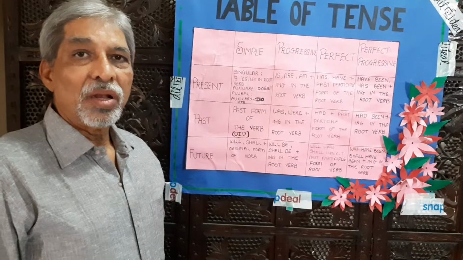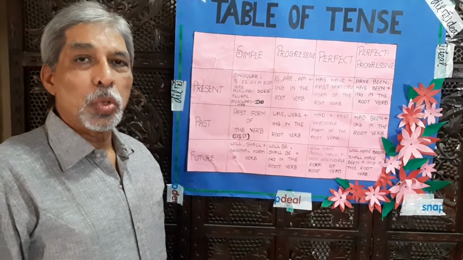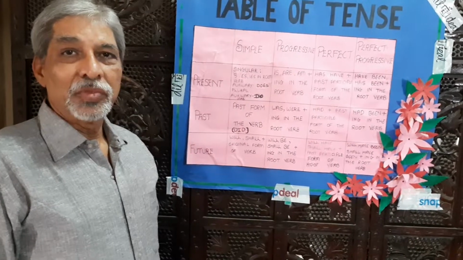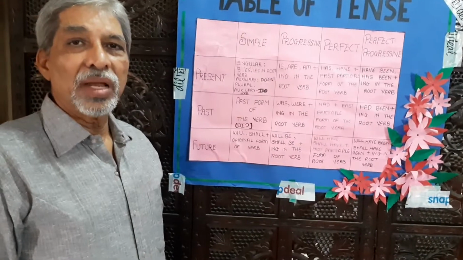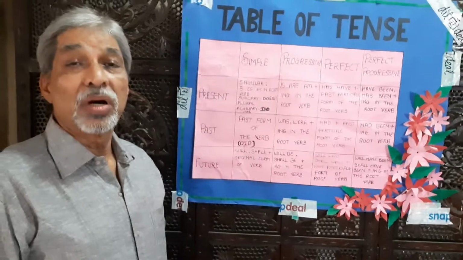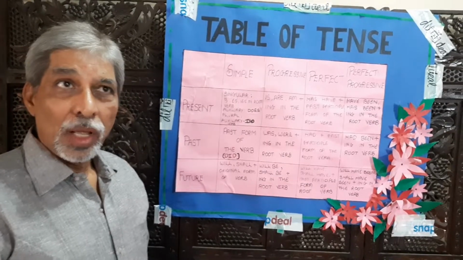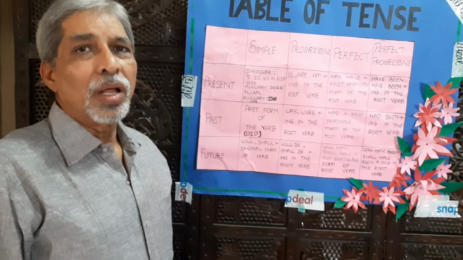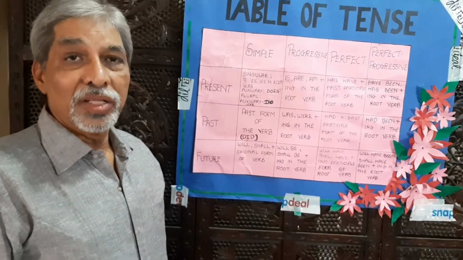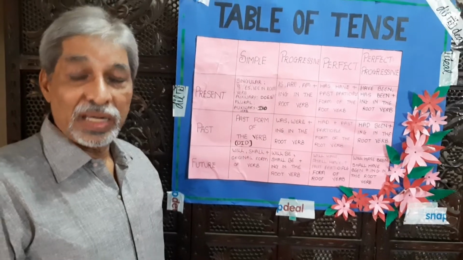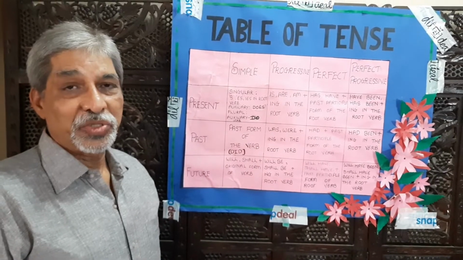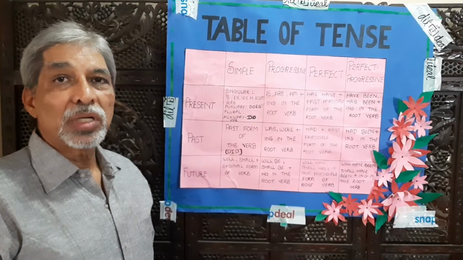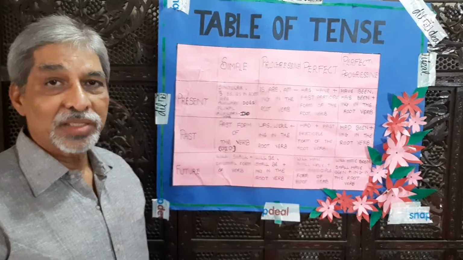Children will join the school in June. Will join: the verb is telling about the future. So it's a future tense. So according to the verb, we first have to look at the verb in the sentence, which will tell about the tense. Now we are going to describe the types of tenses.